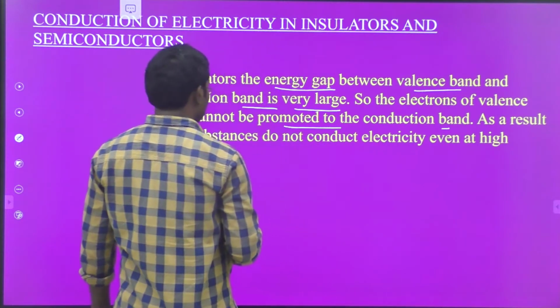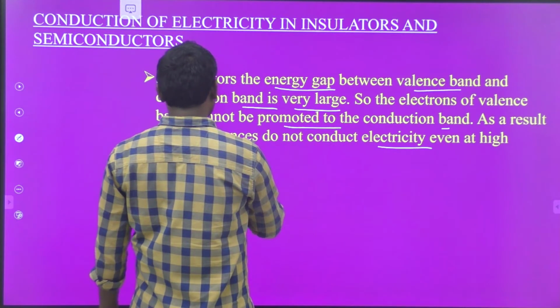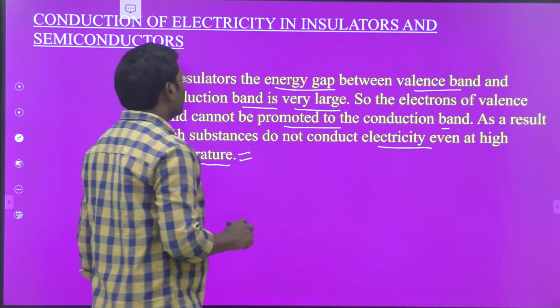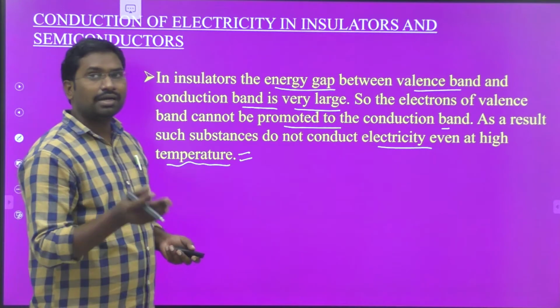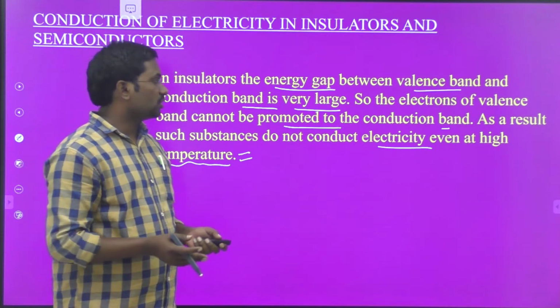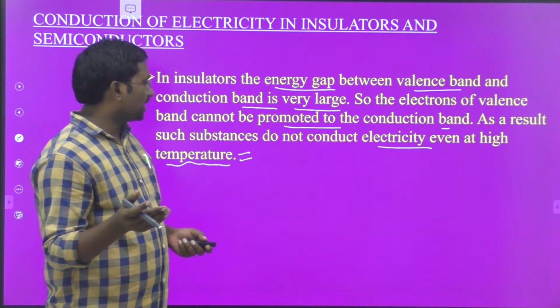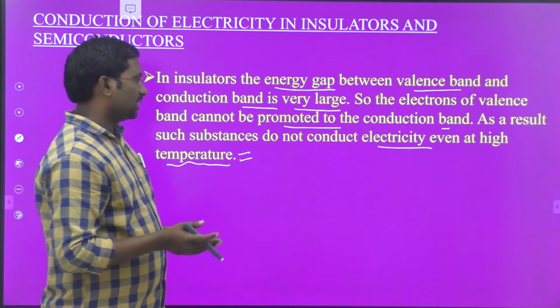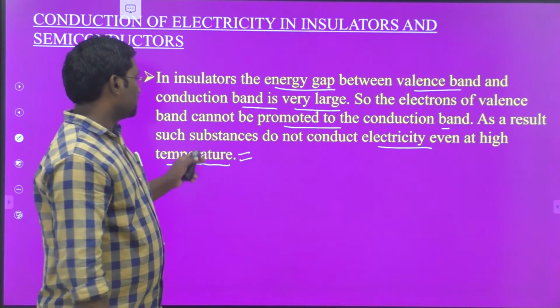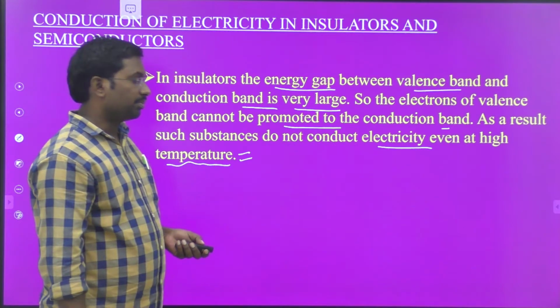As a result, such substances do not conduct electricity even at high temperature.